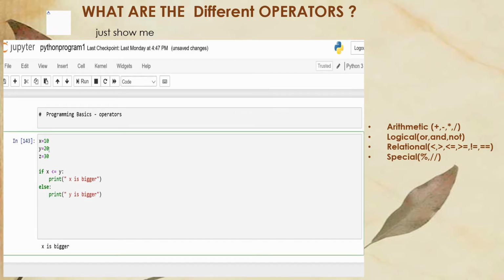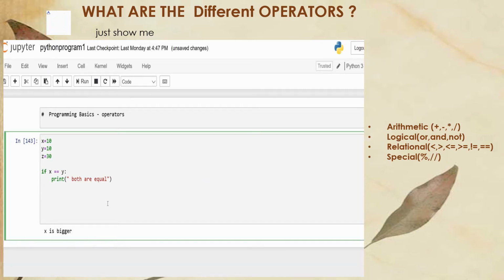If x equal to y, then you say both are equal. Both are equal, so the else statement is not required. Like that we can also try if x not equal to y, then both are not equal.